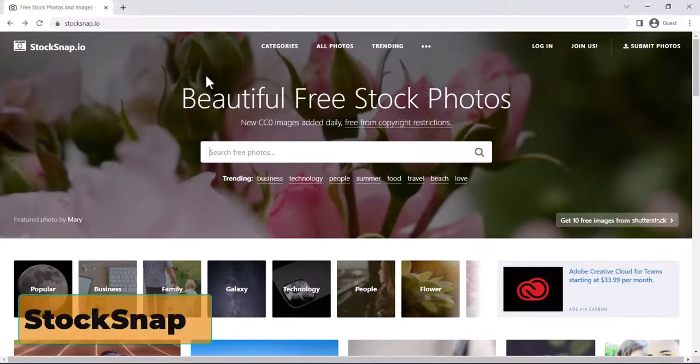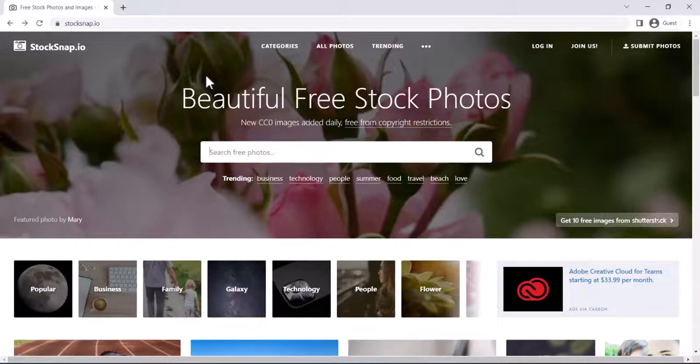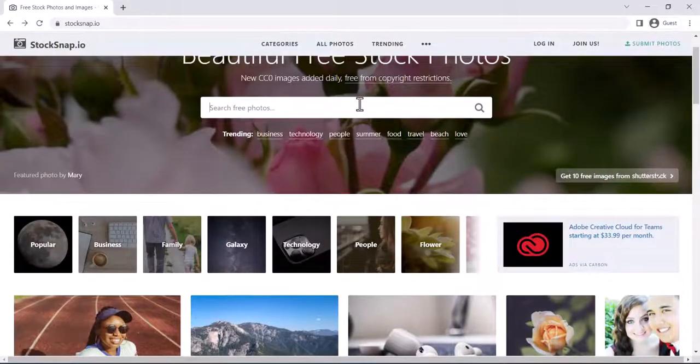So the next one is StockSnap.io. There is no more hassle trying to figure out whether you can use this for commercial purposes or whether any attribution is required. Again, you will get some beautiful free stock photos, free from copyright restrictions. There are different categories like business, technology, people, summer, food, and you can also write your own search. I will search for water.